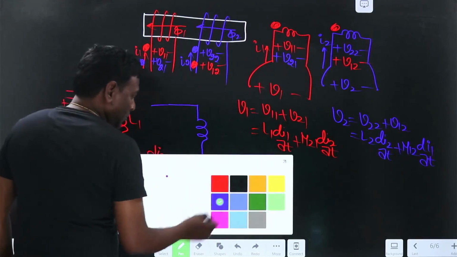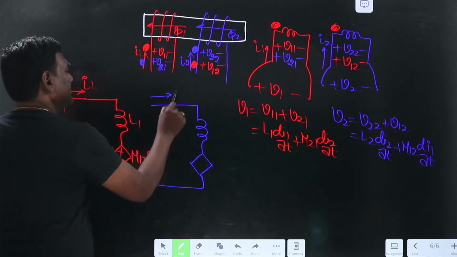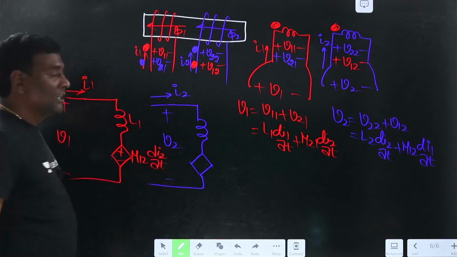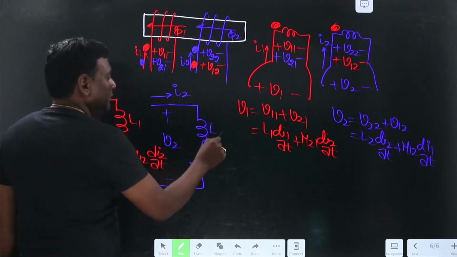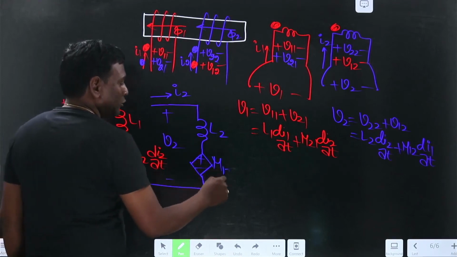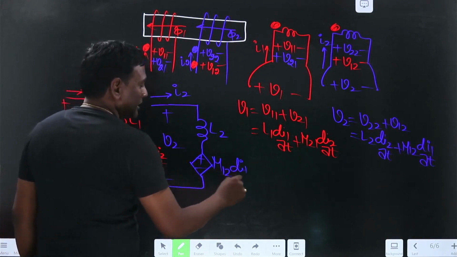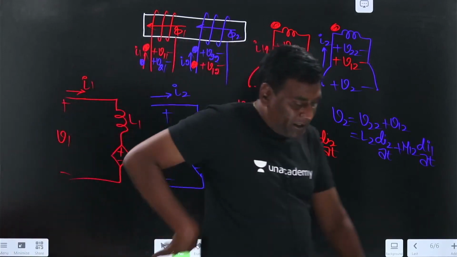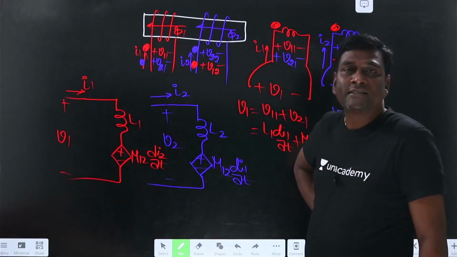Now in blue, if I think of this as I2, the voltage is going to be V2. V2 equals L2 di2 by dt plus M times di1 by dt, because of current 1. In this way the equations can be written.